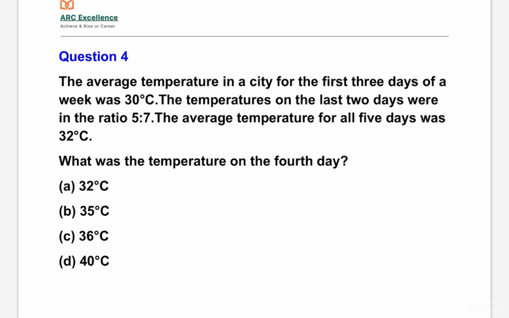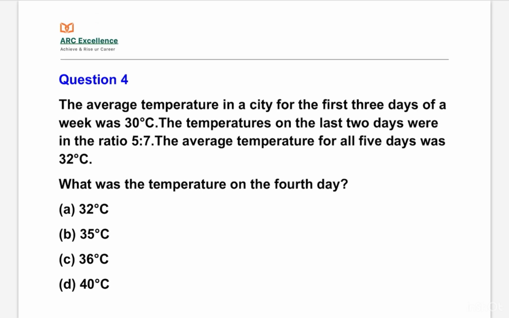The average temperature in a city for the first 3 days of the week was 30 degrees Celsius. The temperature on the last 2 days were in the ratio of 5:7. The average temperature for all 5 days was 32 degrees Celsius. What was the temperature on the 4th day? We have to find the temperature on the 4th day.